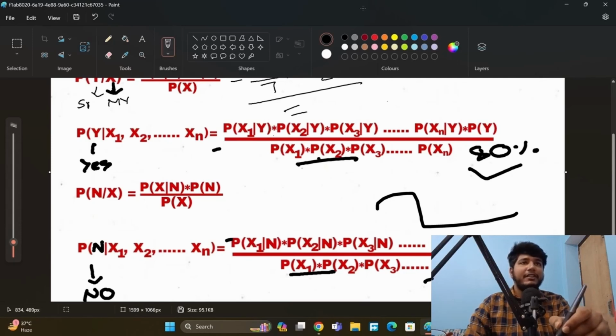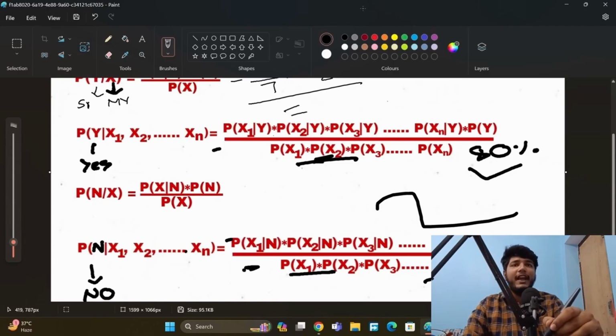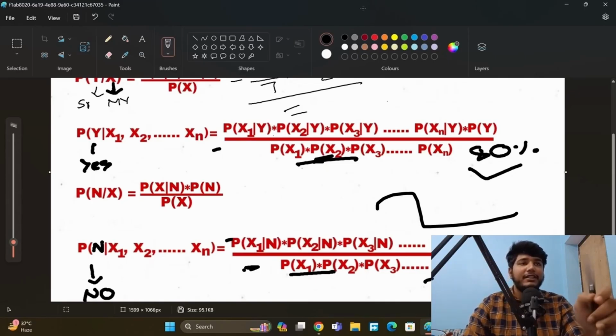And here we are not dividing by this value, because this and this value, no, that is the same. That's why we are not dividing. And from here, we have to do no and COVID flu. So COVID no, flu no, and here divided by no. Okay, and that's how we get the highest percentage here, 80 or 20, whatever. And then we will select which one has the highest percentage, and that we will select.